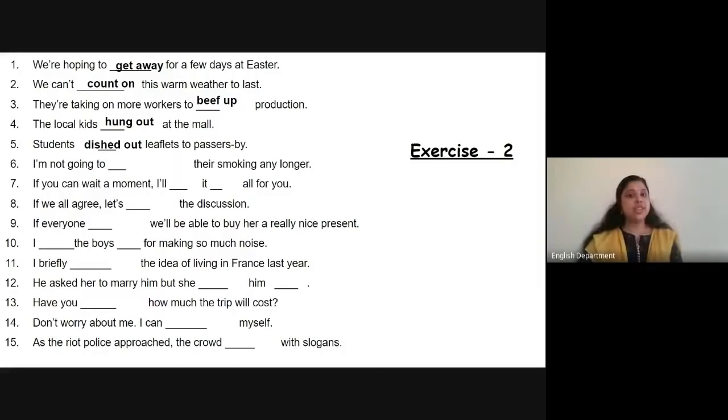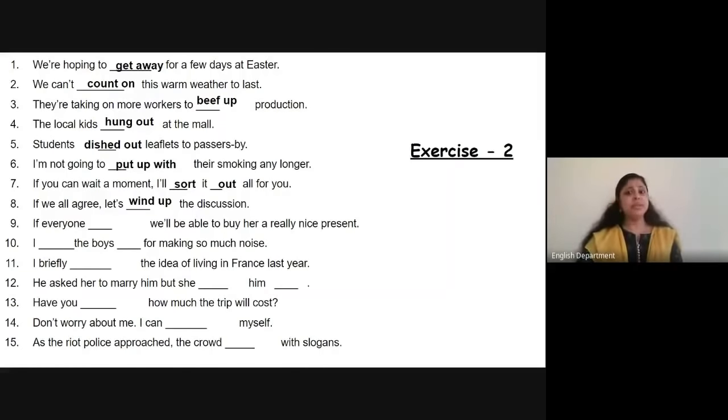I'm not going to put up with their smoking any longer. Of course, I'm not going to tolerate their smoking any longer. If you can wait a moment, I will sort all this out for you. So if you can wait, I'll do something, right? I will manage the situation, sort it out for you. If we all agree, let's wrap up the discussion. Conclude, wind up the discussion.